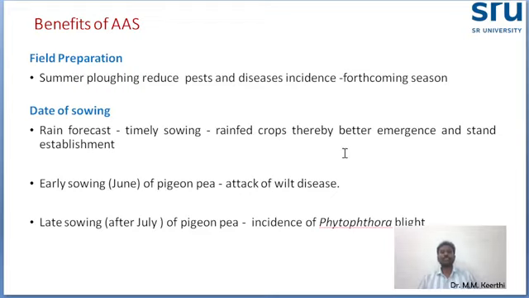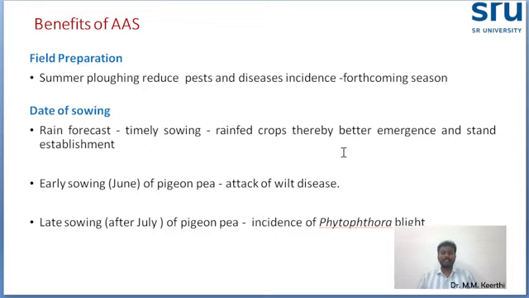So what is the benefit? Once you do summer plowing, it will reduce pests and diseases; soil-borne pests and diseases will be controlled for the forthcoming monsoon season. Second thing, date of sowing. Based on weather forecasting, particularly rain forecasting, we decide when to sow. If the forecast says June 8th, then we can sow on June 7th, or if they give June 10th, sow on June 9th. So we can decide the time of sowing for better crop establishment and population maintenance.